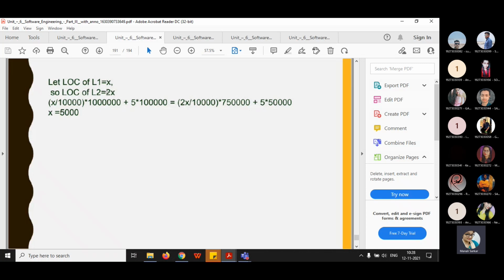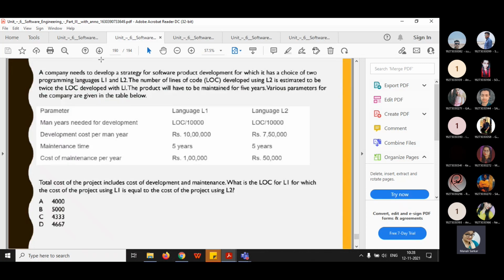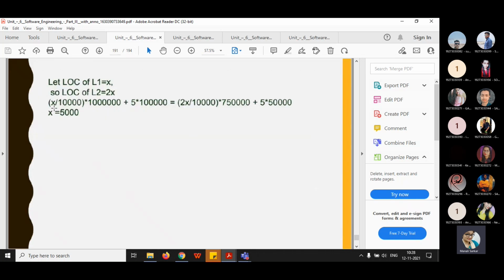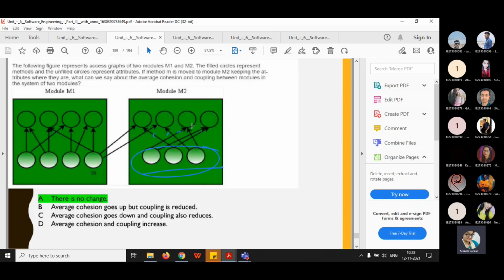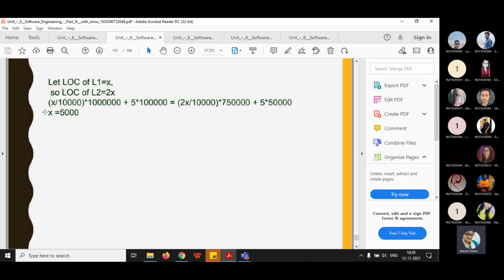Now here it is given LOC by 10,000. So for L1, what is the LOC? LOC is X, so X by 10,000. This will be multiplied with the development cost per man year, so whatever you are getting will get multiplied with this value.